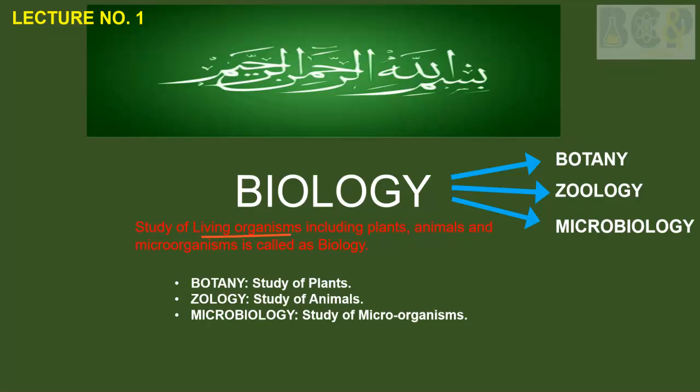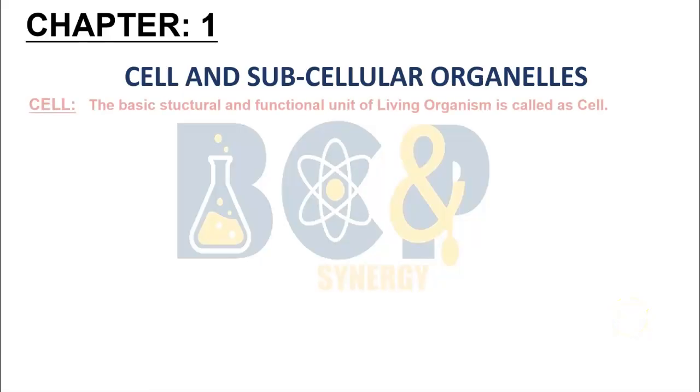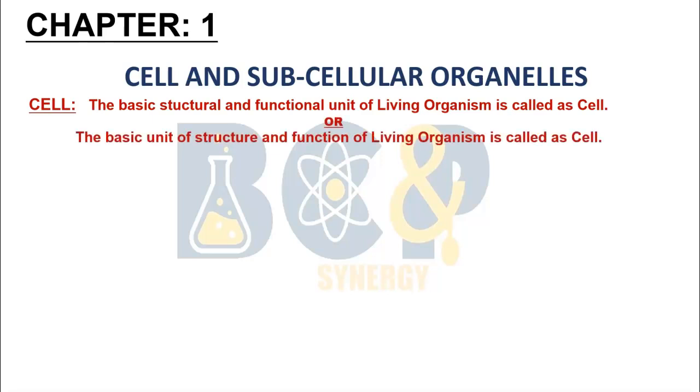Living organism is composed of many small units, and these small units are called cells. So it means that a living body is composed of cells. What is a cell now? The proper definition for cell is the basic structural and functional unit of living organism is called a cell. Or you can say that the basic unit of structure and function of living organism is called a cell. What are the properties of a cell?